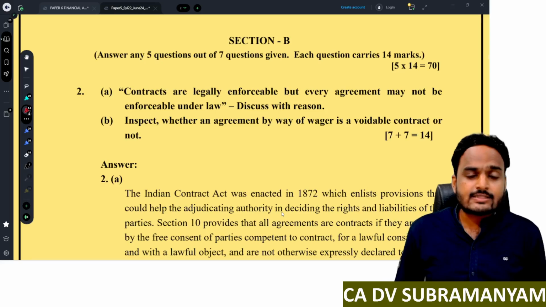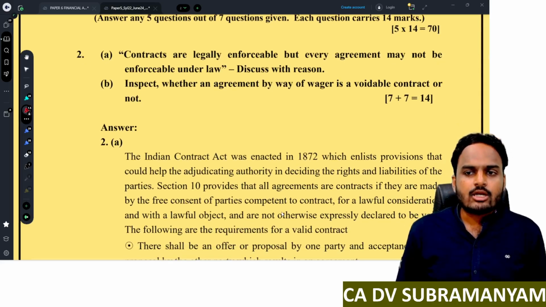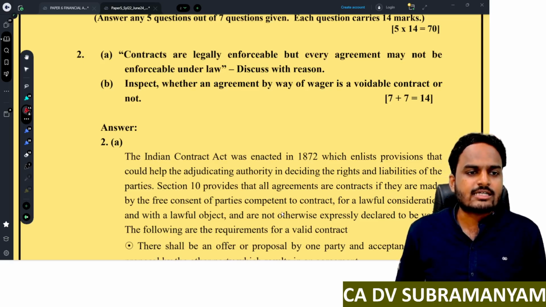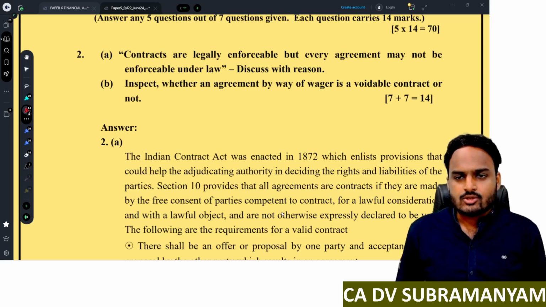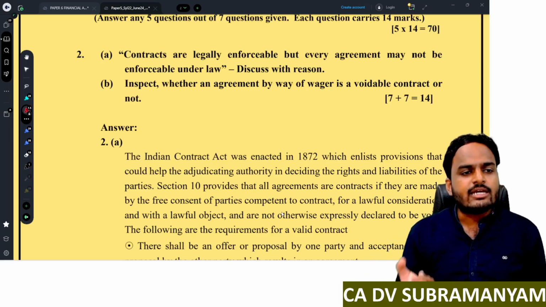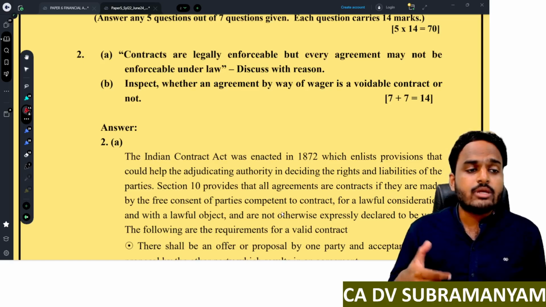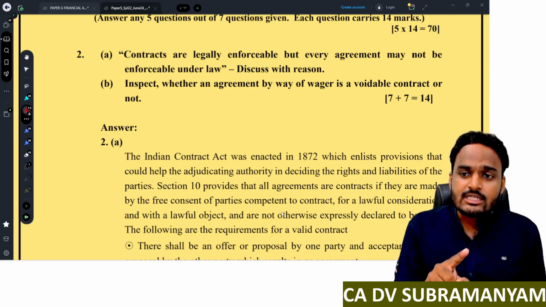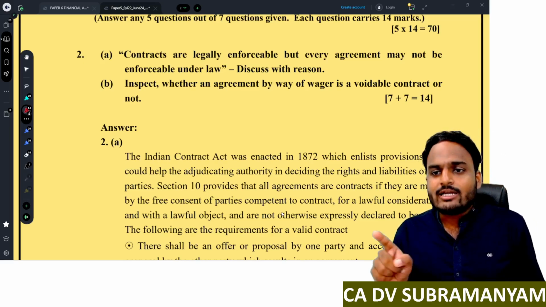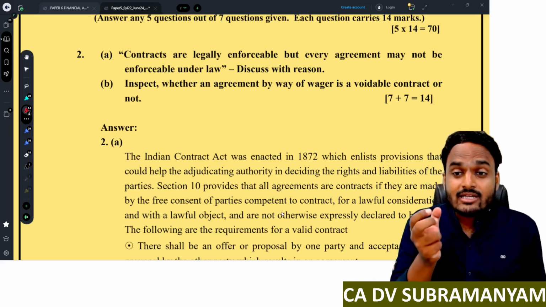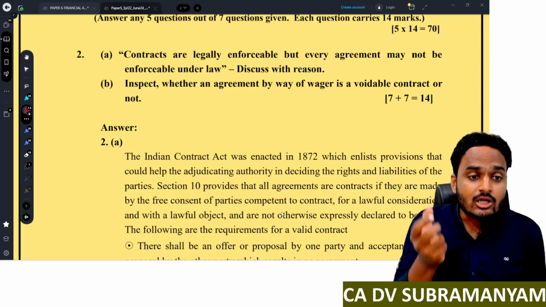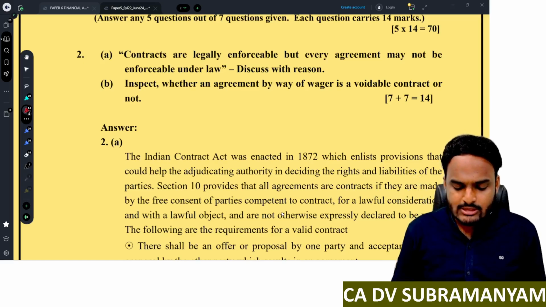Next, section B, descriptive questions. Contracts are legally enforceable, but every agreement may not be enforceable under law. Discuss with reason. So that means every contract is legally enforceable, but every agreement need not be legally enforceable. So here you have to write the requirements. See, an agreement which is legally enforceable, we call it as contract. Now to get legal enforceability, that agreement should fulfill certain requirements. So what are those requirements? You have to write all those requirements.